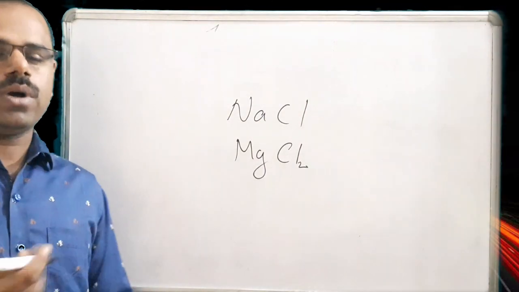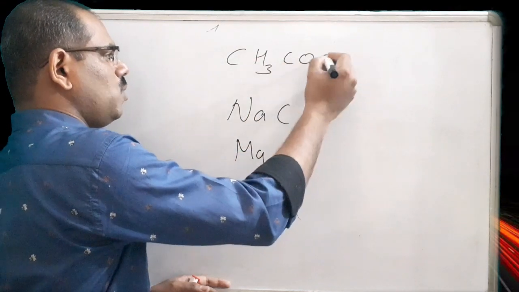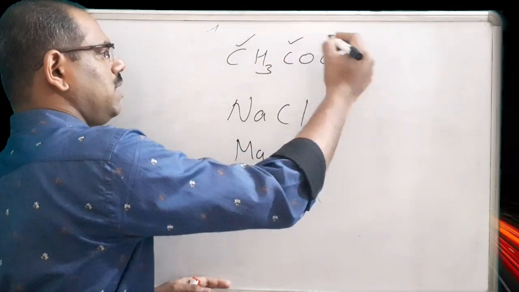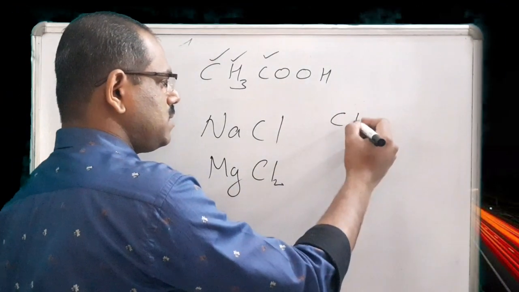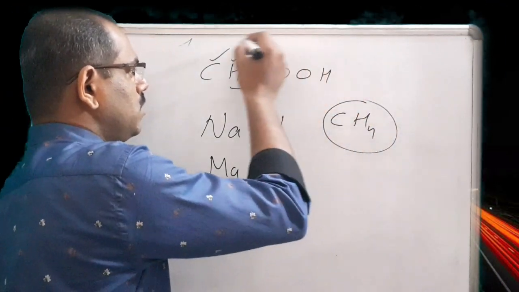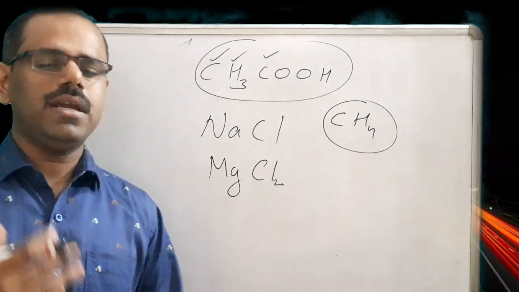While if I write an organic compound, acetic acid, CH3COOH, carbon is there, and the same way hydrogen is there. Or consider methane, CH4, an organic compound with the combination of carbon and hydrogen.